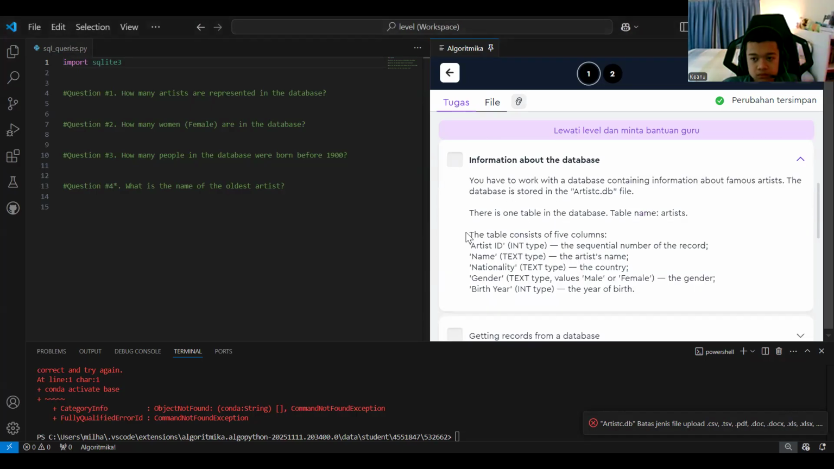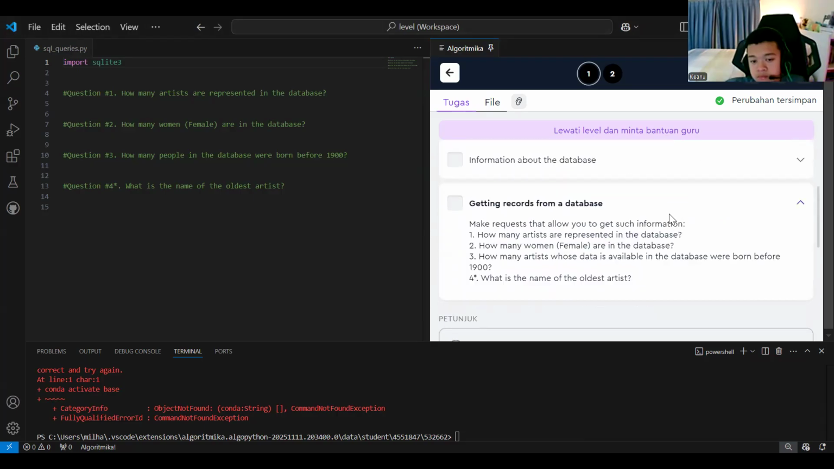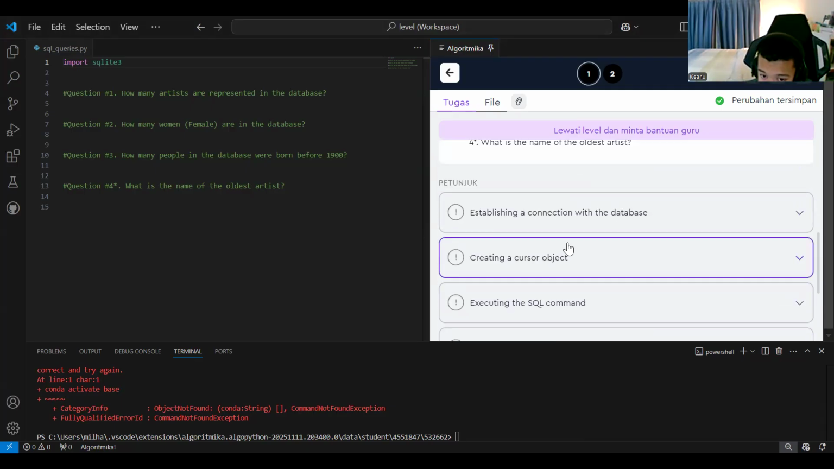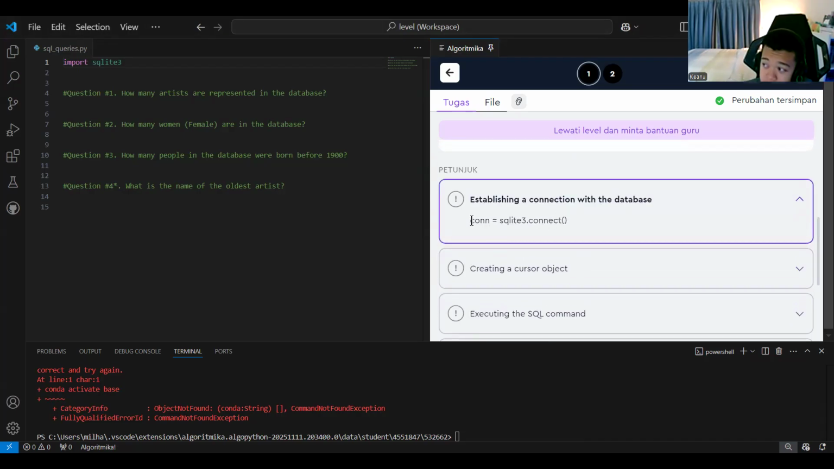Okay, information about the database. We have artist for integer, name for the text, nationality for the text type, gender for the text type, and also the birth year for integer type. The table name is artist. For getting records, as you can see, we will try to answer those questions. We have four questions.